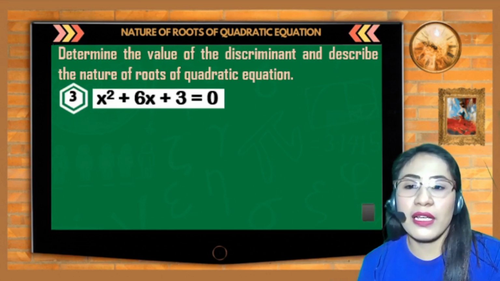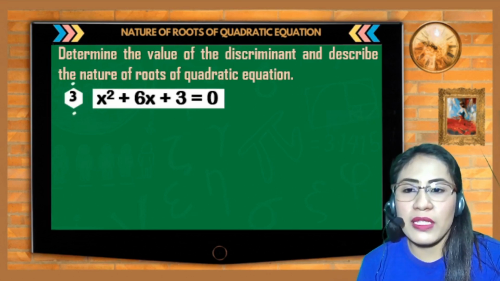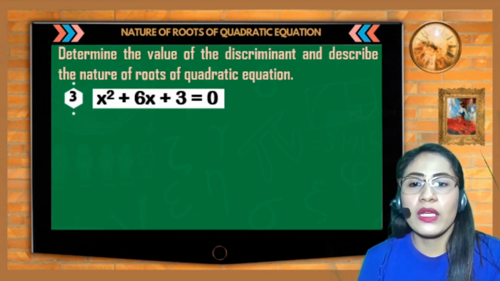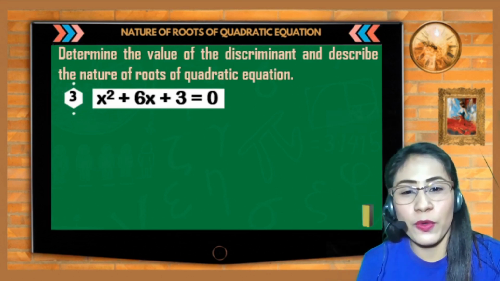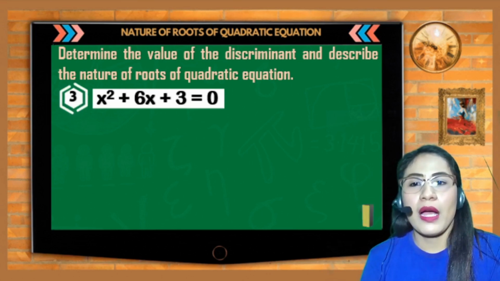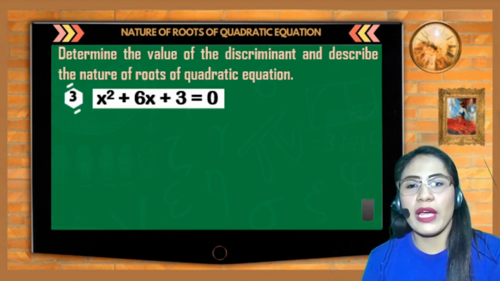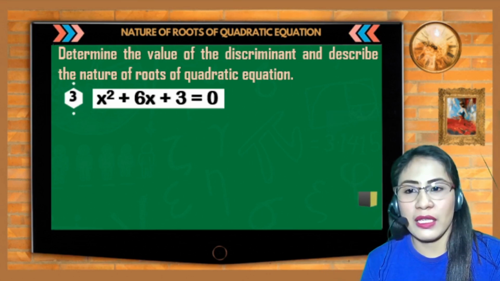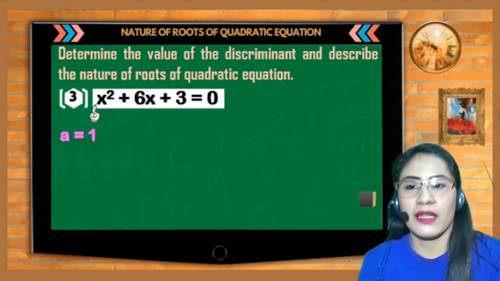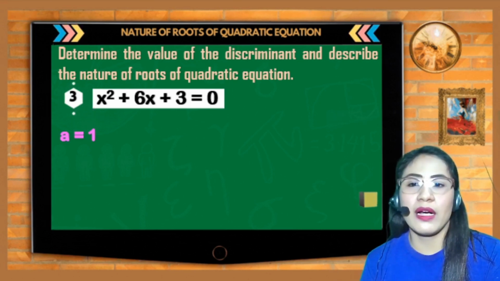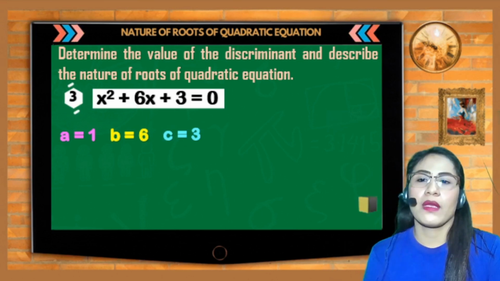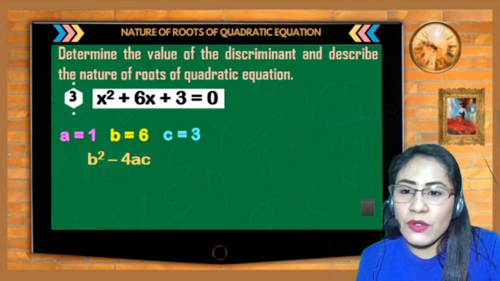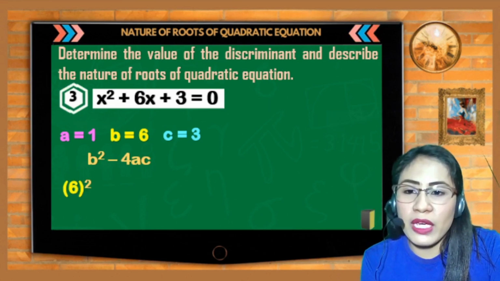Next, another example. So, x squared plus 6x plus 3 is equal to 0. So, naka-standard form ulit ang ating given. So, therefore, identify na lang natin ang ating ABC. So, ang A is 1, ang B ay 6, at ang C ay 3. Substitute this value sa ating b squared minus 4ac.